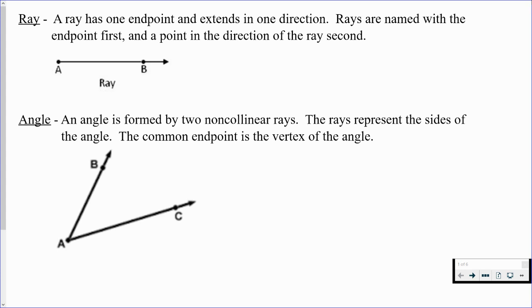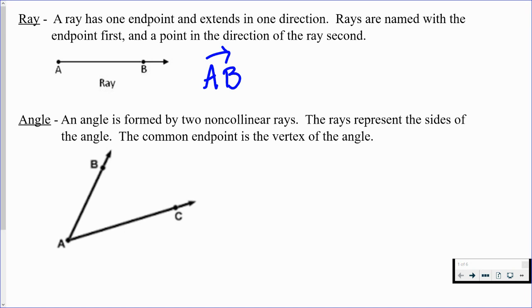So take a look at this picture I have here. We have A as the endpoint, and then notice that the ray continues forever to the right in the direction of B. So in order to name this one, we could call this one ray AB, and they usually use a symbol like a ray above it. The reason that rays are important is because two rays can form an angle.